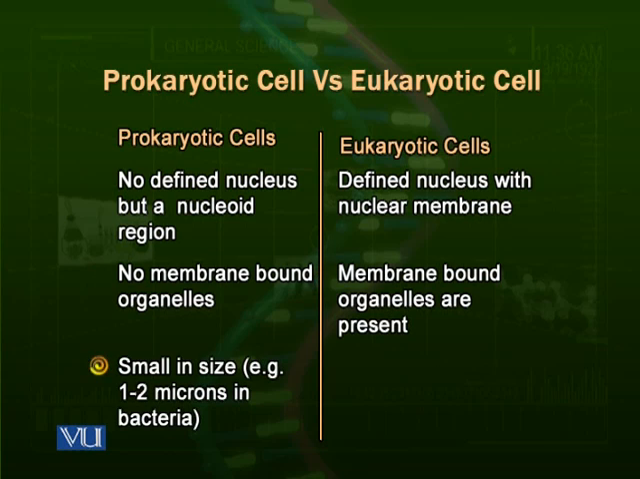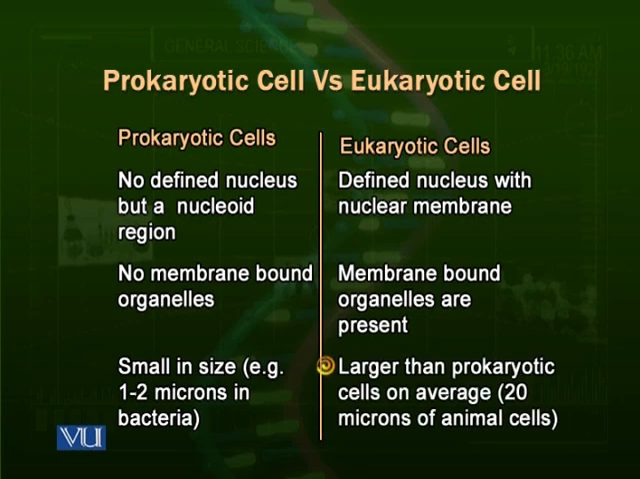Prokaryotic cells are usually small in size in comparison to the eukaryotic cells. Their size usually ranges from 1 to 2 micrometers. But the size of most of the eukaryotic cells on average is fairly large in comparison to the prokaryotic cells. They are about 20 to 30 microns in size, but their sizes do vary. But on average, eukaryotic cells are larger than the prokaryotic cells.